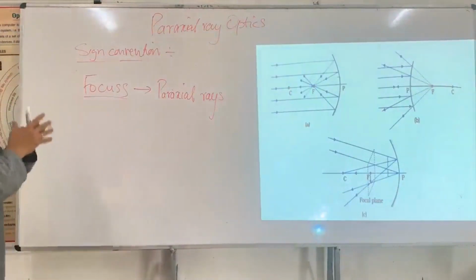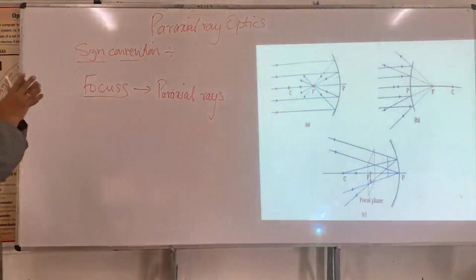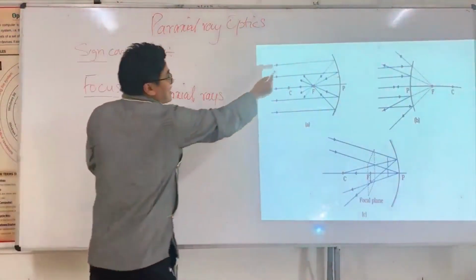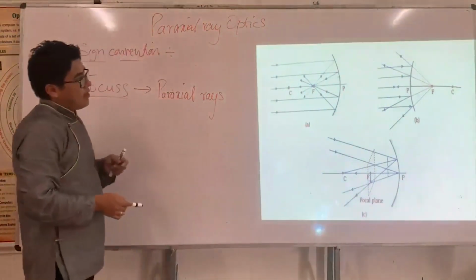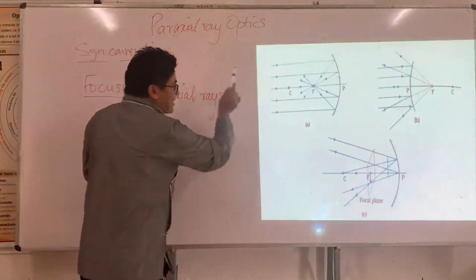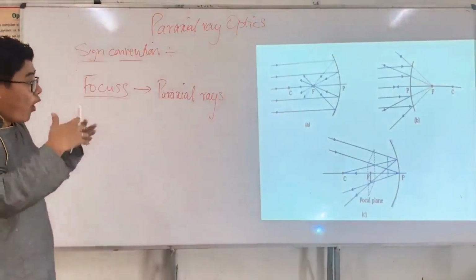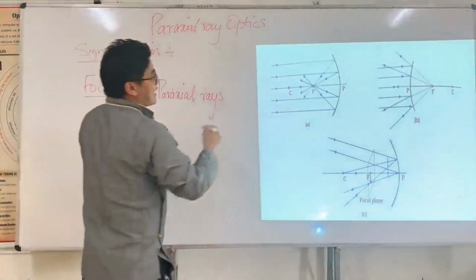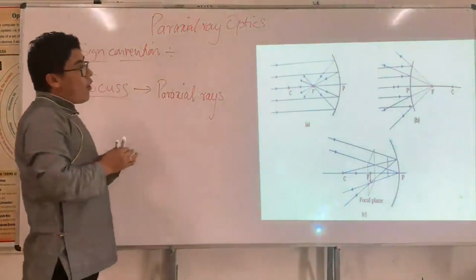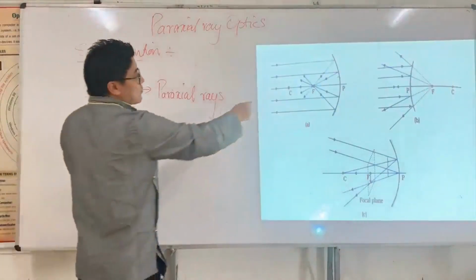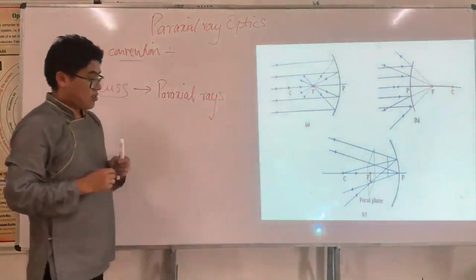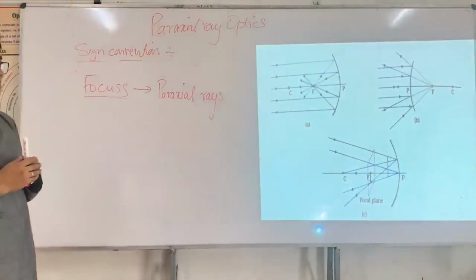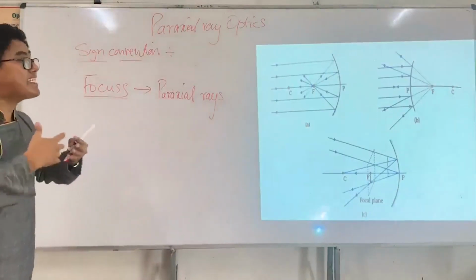Now, when I take paraxial rays parallel to the principal axis, all the reflected rays meet at a point on the principal axis, and this point is what we call the focus. We call it the focal point. The focal point is a meeting point.